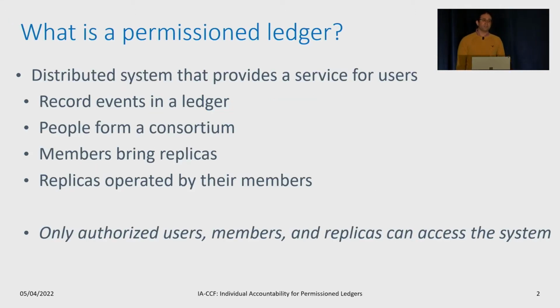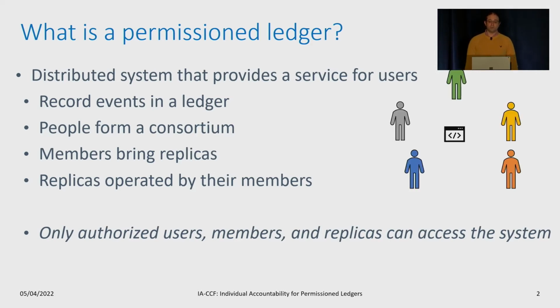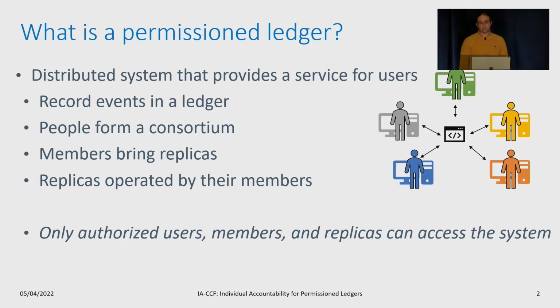So what is a permission ledger? A permission ledger is a distributed system that provides a service for its users, for example, a banking application, and records events in the ledger. They are made up by multiple people coming together to form a consortium, and each consortium member brings some replicas, and the replicas are operated by their members. Within any deployment, only authorized users, members, and replicas can access the system.